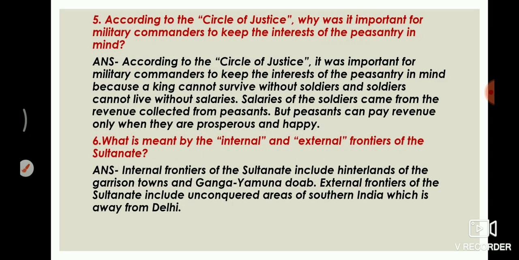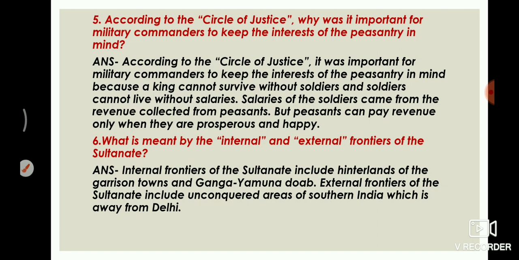Now question number 5 is, according to the circle of justice, why was it important for military commanders to keep the interest of the peasantry in mind? The answer is, a king cannot survive without soldiers and soldiers cannot live without salaries. Salaries of the soldiers came from the revenue collected from peasants, but peasants can pay revenue only when they are prosperous and happy.